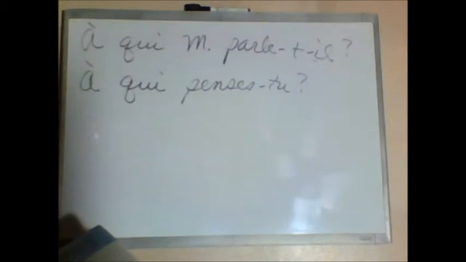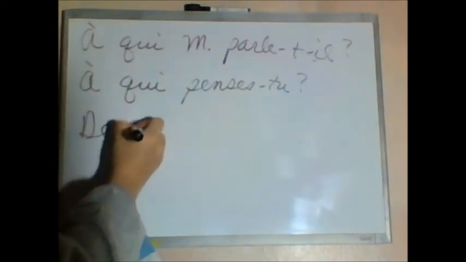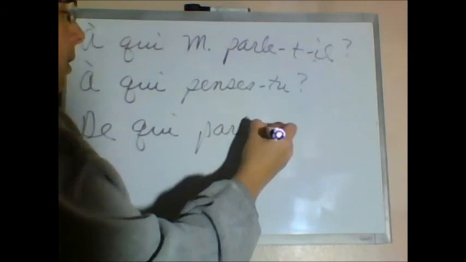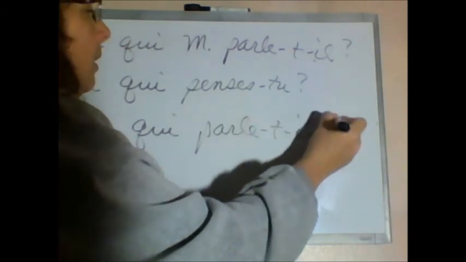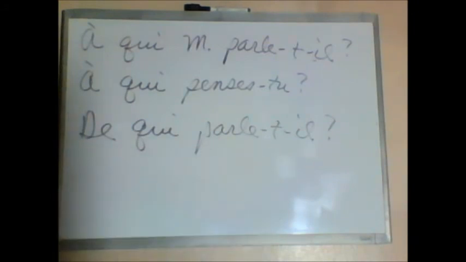Numéro 7. Le professeur parle du peintre Monet. The professor is speaking about the painter whose name is Monet. So here we have the preposition de. We've got to take that into account. De and a person has to be de qui parle-t-il or de qui le professeur parle-t-il. Either one would be acceptable.